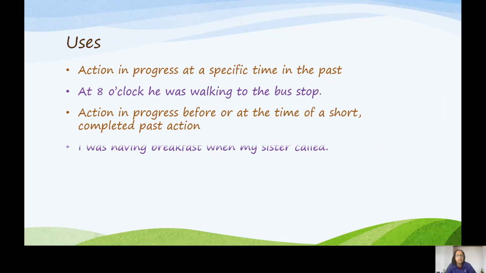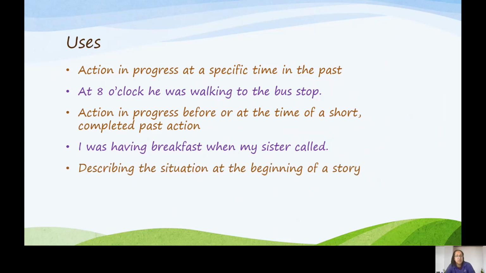For example, I was having breakfast when my sister called. So I was eating my breakfast, I was in the process of doing that. And while I was eating, my sister phoned. It was a quick action, very short, shorter than me eating breakfast.